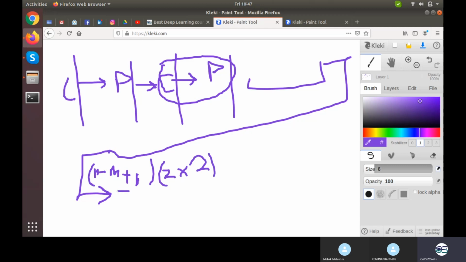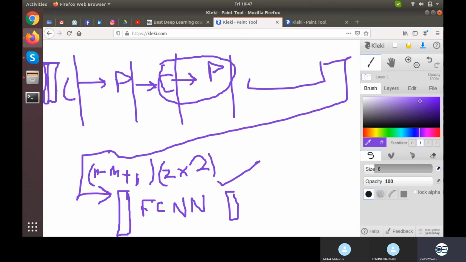So now instead of 2D data, we would have this linear data. Once you have this linear data, connect it to a fully connected neural network, FCNN, a dense neural network, and at the last you will get some output. This is your output layer, and this would be your input layer. That input would be in 2D form, and this you will be giving to your convolution.